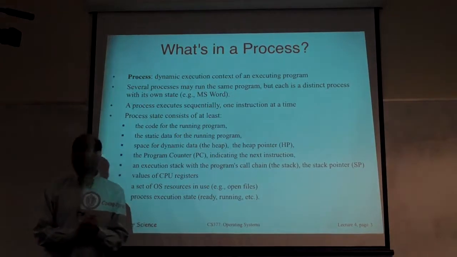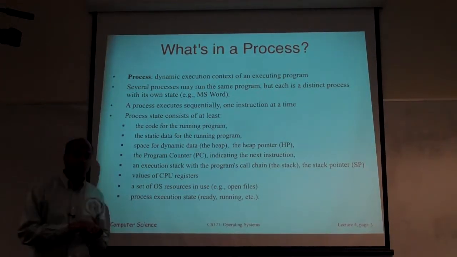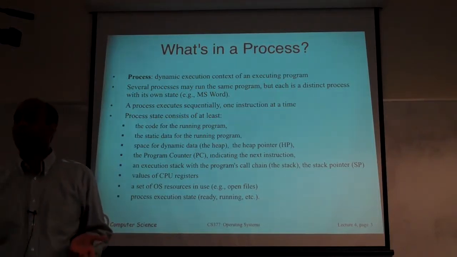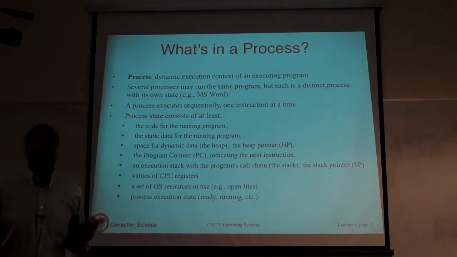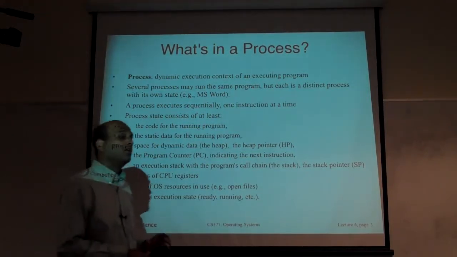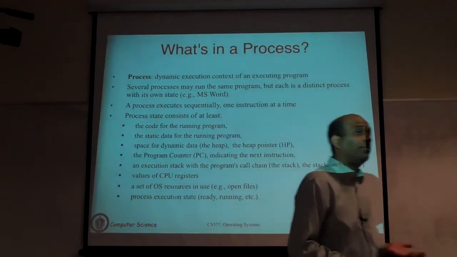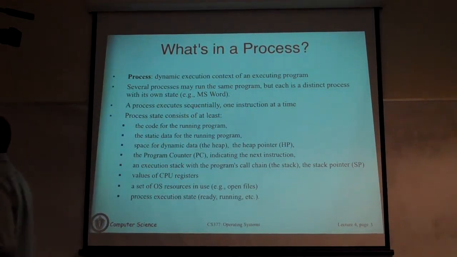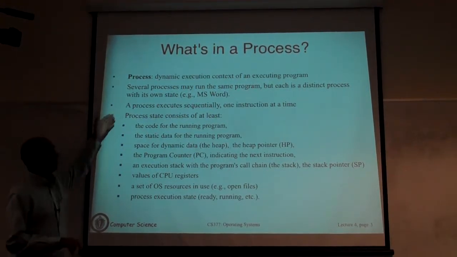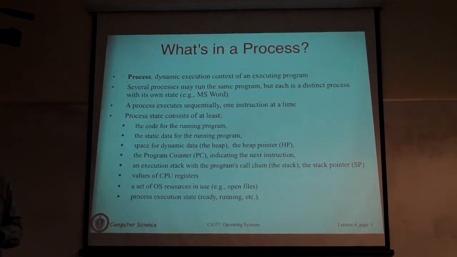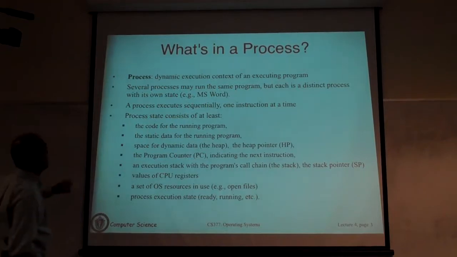Okay. So the definition is not different from what I said last time. A process is essentially a dynamic execution context of a program. Very simply put, it's a program in execution. A program is just code that you write, or machine code that a compiler generates based on the source code that you write. When you execute this program, you get a process. So what does a process do? A process basically sequentially executes the instructions you write, the machine code or the source code that you write, one instruction at a time.